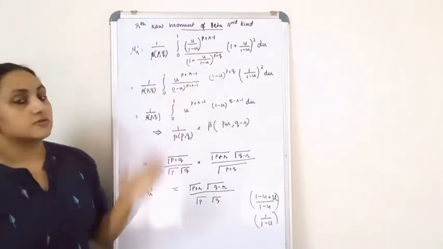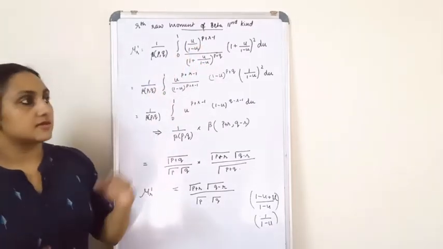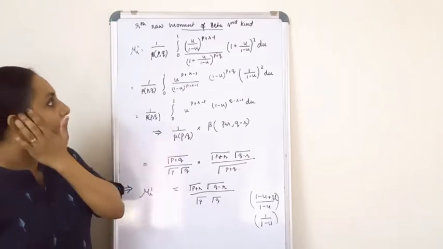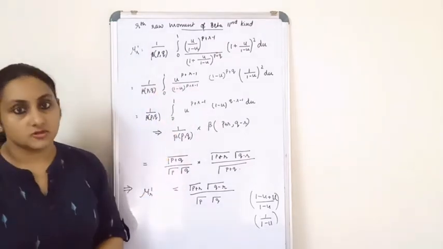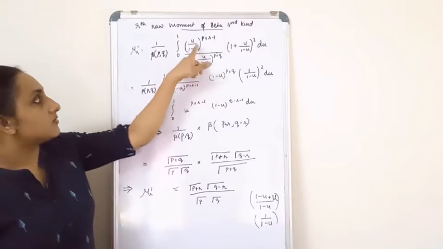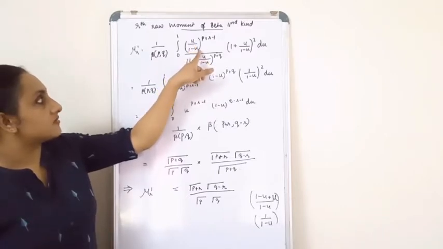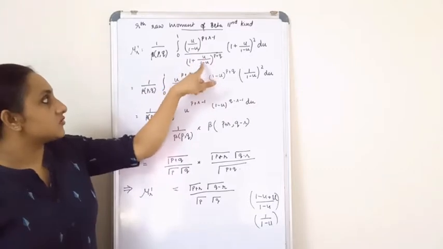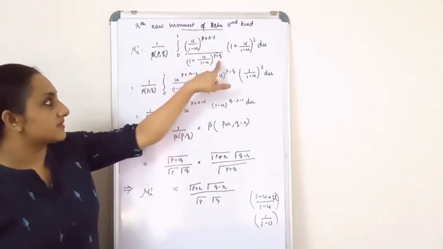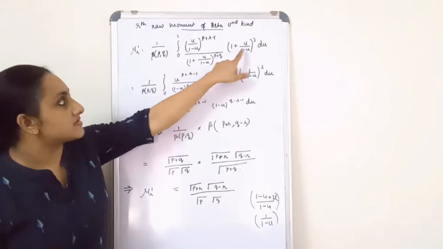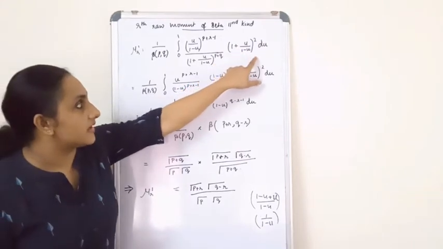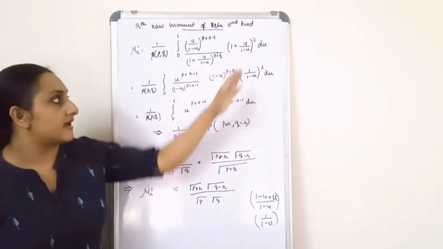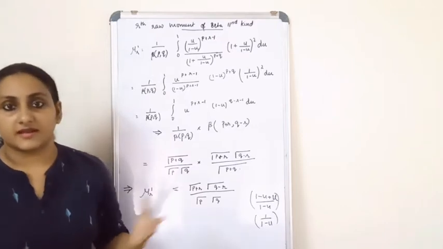I have also changed all the x values, writing the whole thing in terms of u. So in the numerator I get u by 1 minus u the whole raised to p plus r minus 1, divided by 1 plus u by 1 minus u the whole raised to p plus q, multiplied by 1 plus u by 1 minus u the whole square du. Instead of dx I have written du.